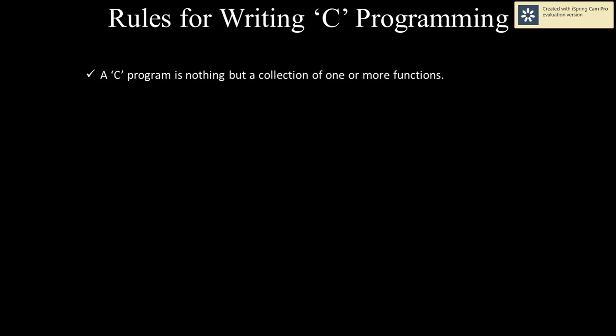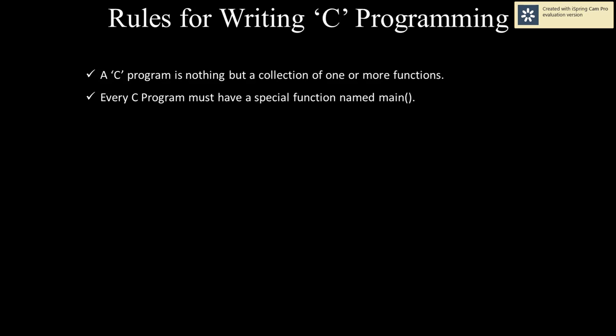Next, every C program must have a special function named main. If a program does not have any other function, it must have only one function, that is known as the main function. Our program must have a main function, because why?